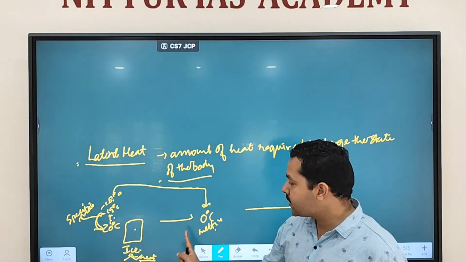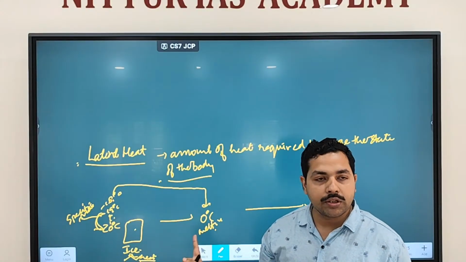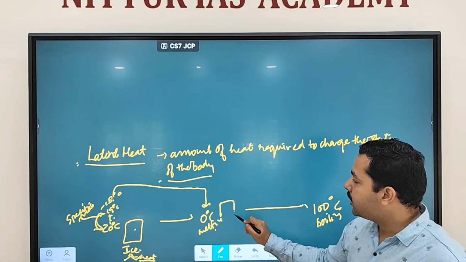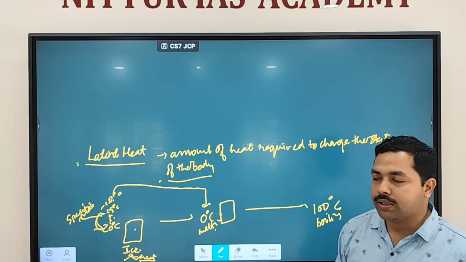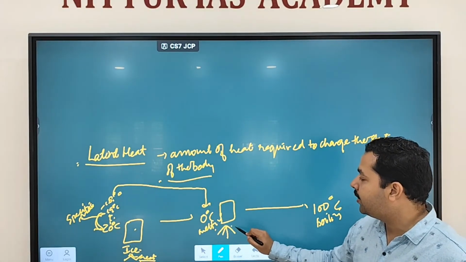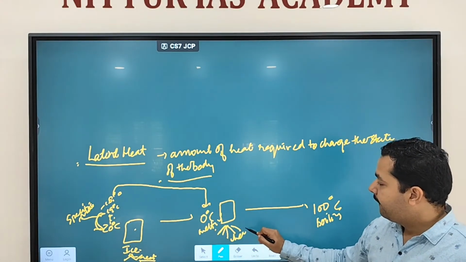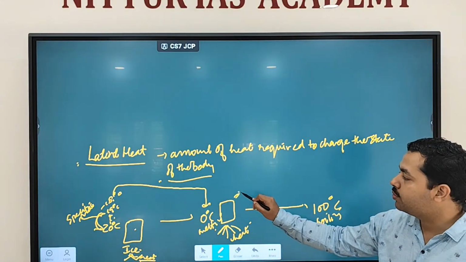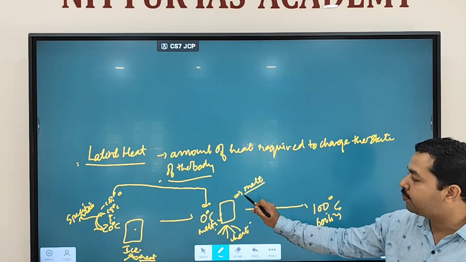1 degree Celsius, till it reaches which point? Till it reaches 0 degrees Celsius. Now, when this ice reaches 0 degrees Celsius and you are applying heat, what will happen? This ice will start to melt. As we discussed, it is the melting point.